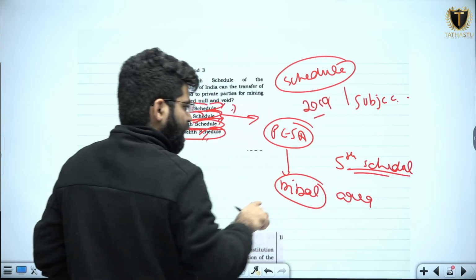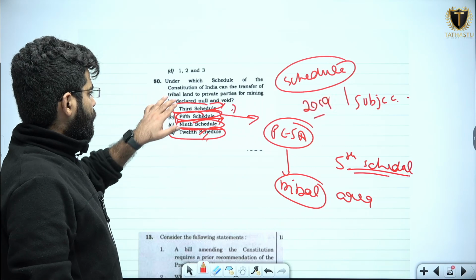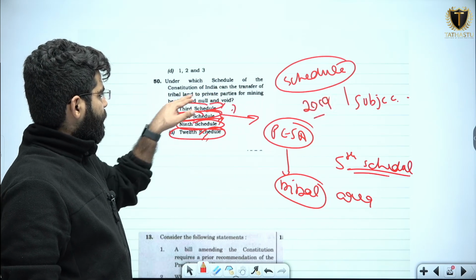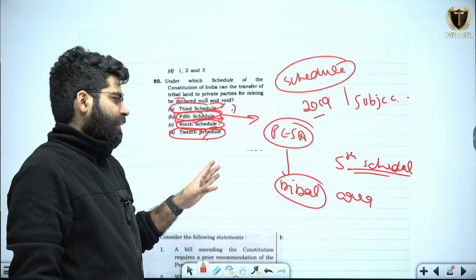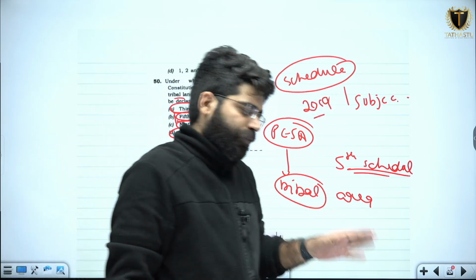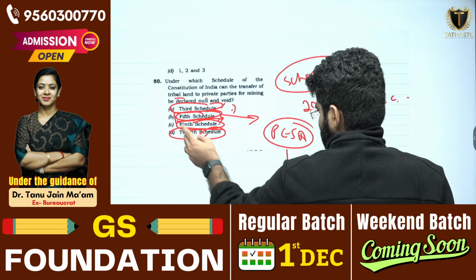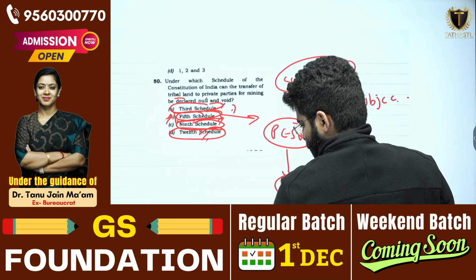And in this schedule there is a provision that prohibits the transfer of tribal land to private parties for mining. So basically it is a subject matter of the Fifth Schedule. So the answer for this question will be option B, that is the Fifth Schedule.